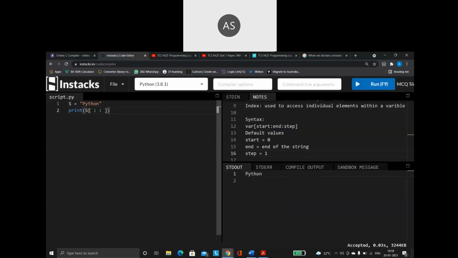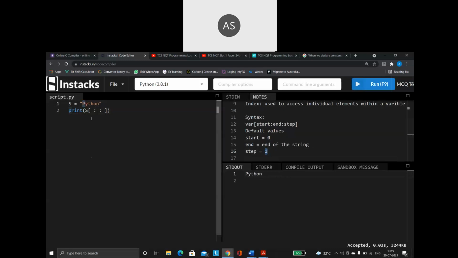Why? Because start is always taken as the 0 index position, so it will automatically start from here. End is always taken as the end of the string, so it will go till the end of the string. Step value is always taken as 1. So first it will start from 0, then 0 plus 1, 1. 1 plus 1, 2. 2 plus 1, 3. So like that it is going to keep on going till the end of the string. So remember, this is how the default value plays a role.